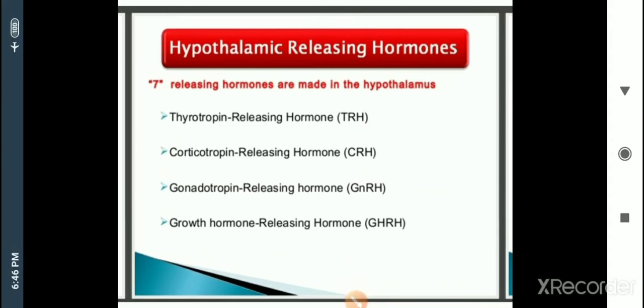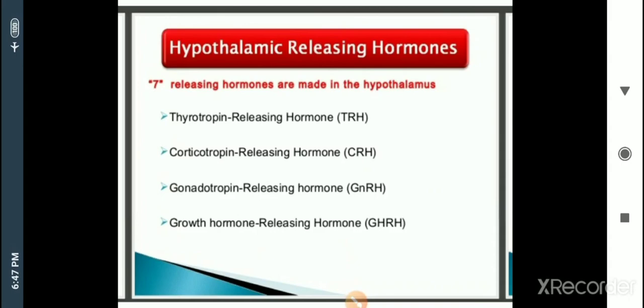Now, hypothalamic releasing hormones. What are the different types of hypothalamic releasing hormones? They are hormones which release other hormones, which are responsible for releasing hormones from other glands. Like, seven releasing hormones are made in the hypothalamus, like the thyrotropins.